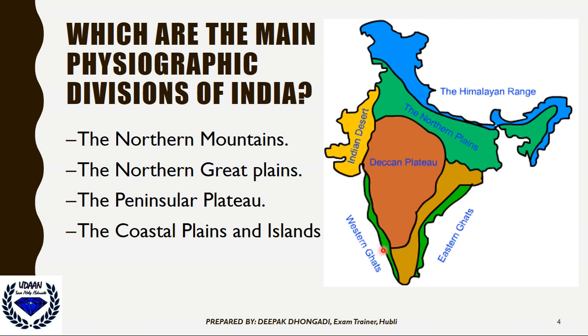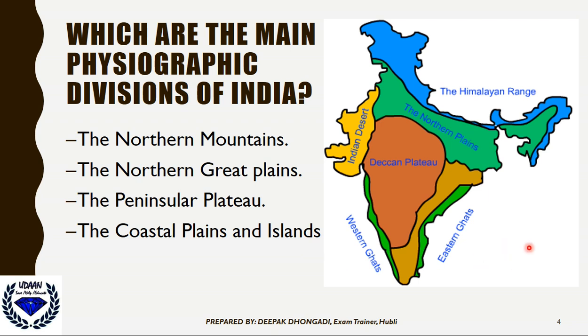The coastal plains are the boundaries surrounding the oceans, where we can expect harbors like Goa, Mumbai, Karwar, famous places where ships exchange goods between countries. And the Andaman and Nicobar islands and Lakshadweep islands are present.